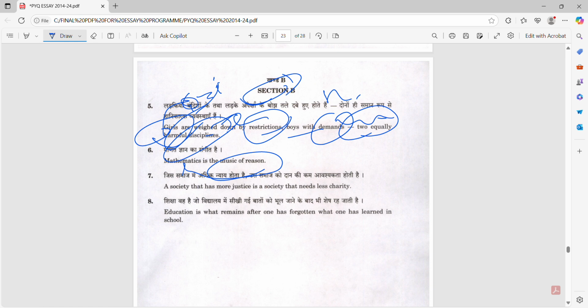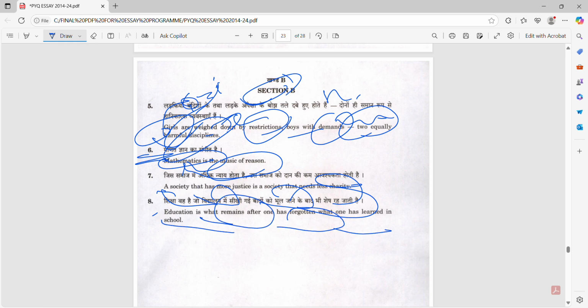Mathematics is the music of reason. These topics can be interpreted in multiple ways. A society that has more justice is a society that needs less charity. What they are saying is, where more injustice exists, there is less justice.